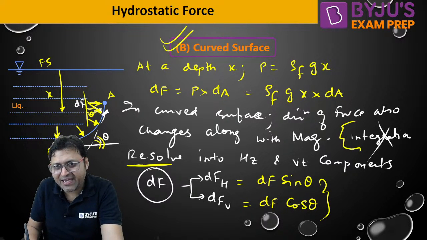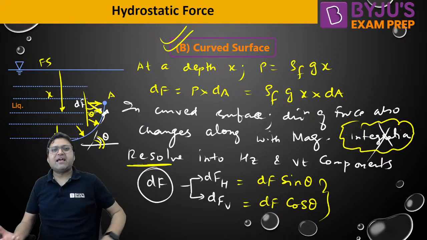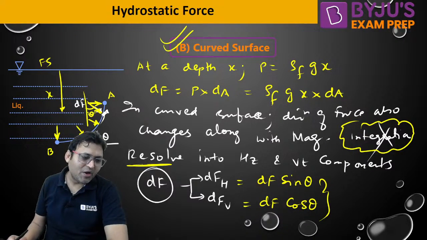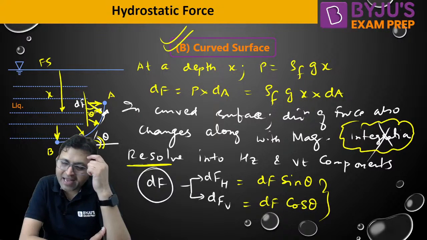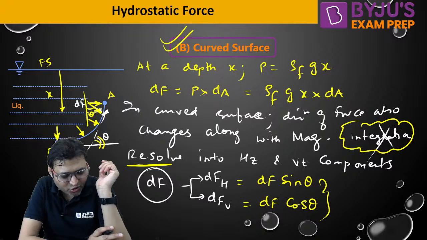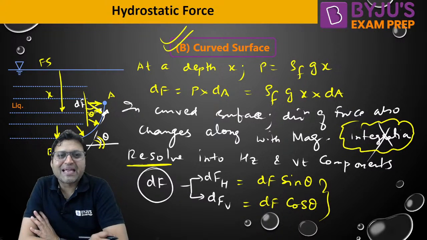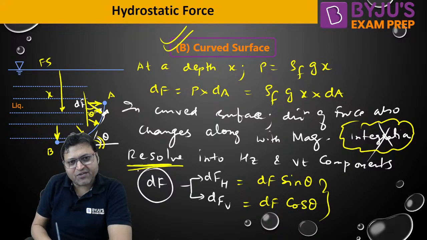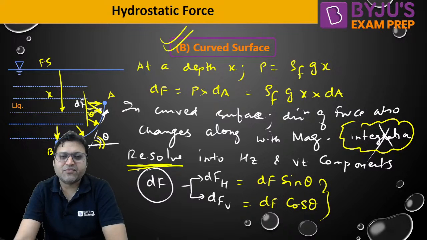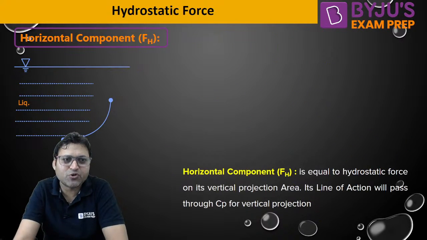We cannot do the integration. Earlier, in case of a plane surface, we could have done the integration. Why? Because only the magnitude changes, the direction remains the same. But here, along with the magnitude, the direction is also changing. That is why the integration will not help. We will be resolving the force into two components.